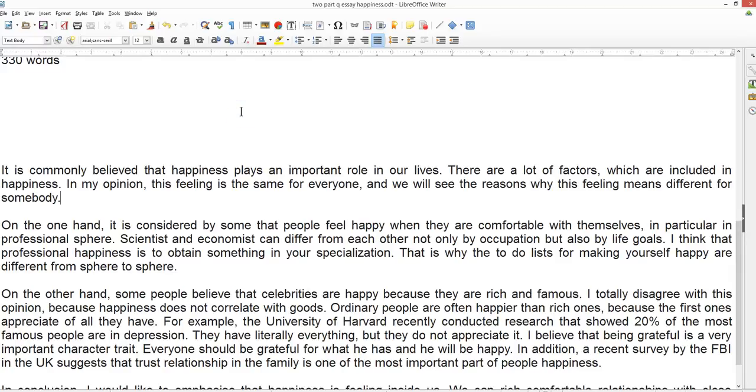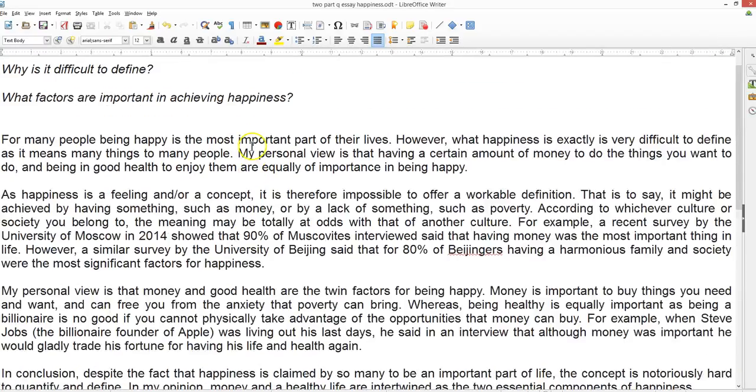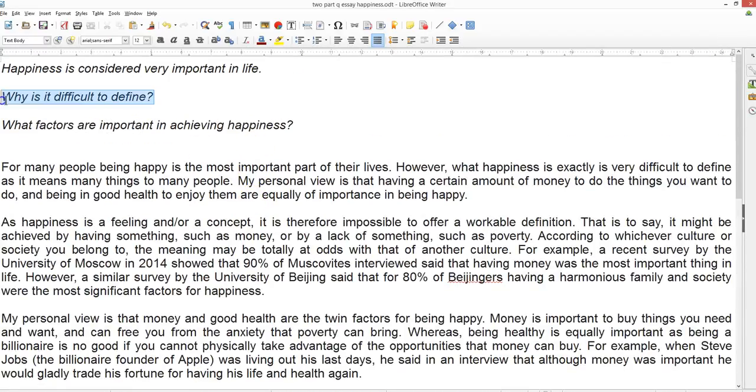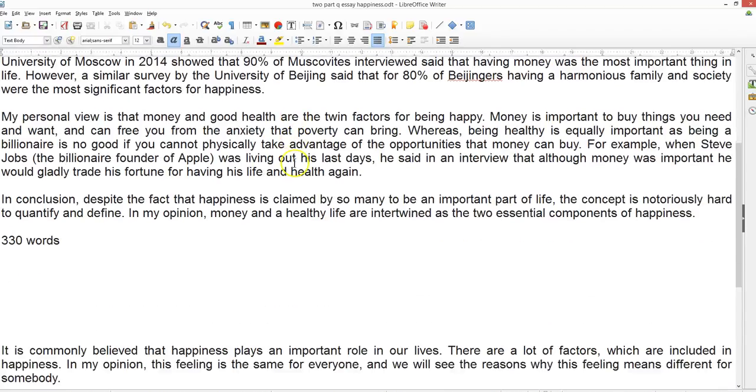We're not doing a discuss both views essay where you look at one hand, this is one view, on the other hand, this is the second view. We have to briefly answer the two questions. Why is it difficult, and what factors are important?